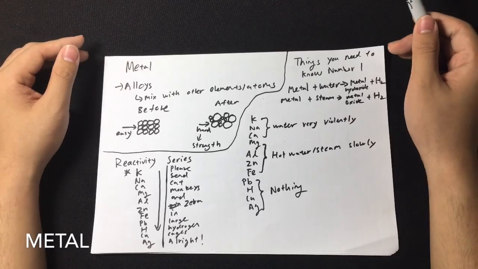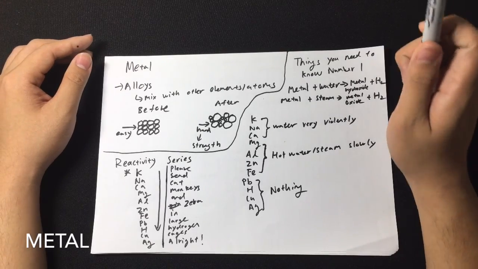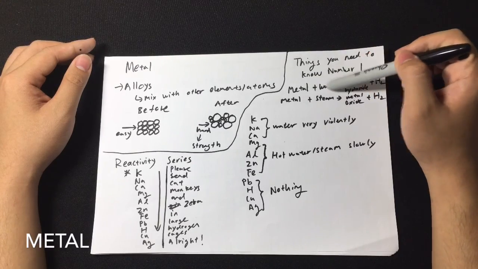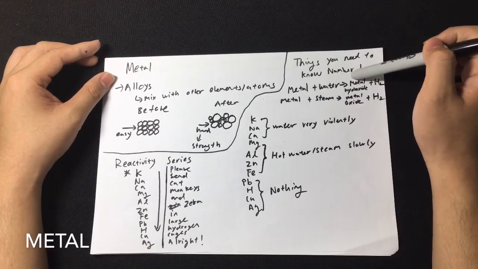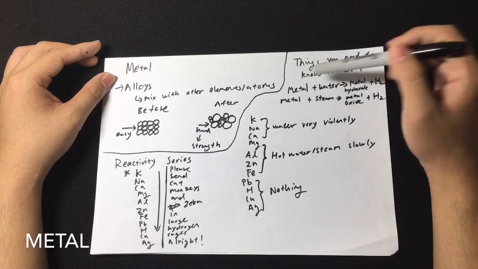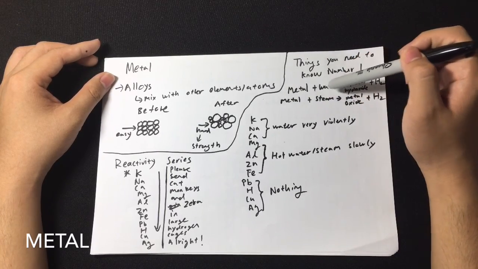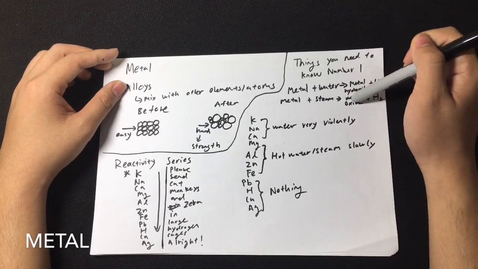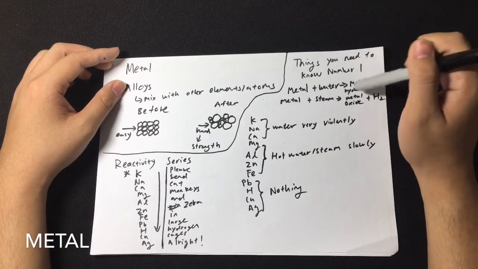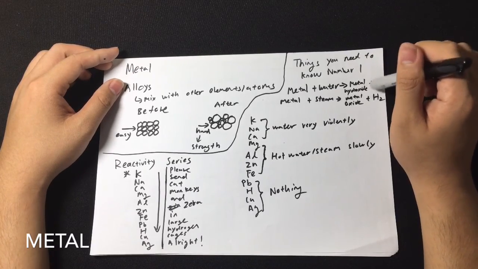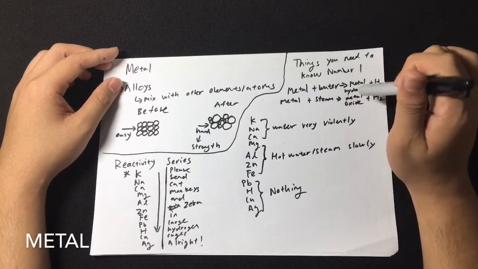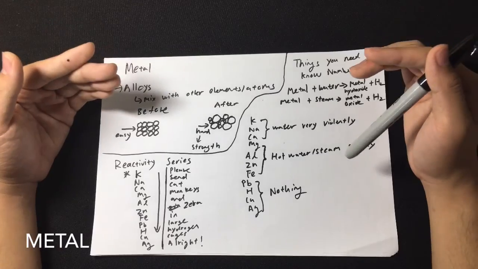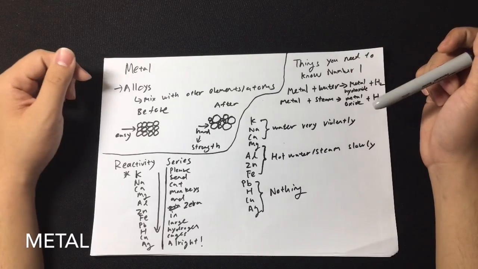The first important thing that you need to know for this chapter is that metal is able to react with water. Once metal reacts with water, you will expect to produce a metal hydroxide plus H2 gas. And metal also can react with steam, which is a more energetic form of water, and you will expect to produce metal oxide and H2 gas. Remember, this reaction is very explosive because of the presence of H2 gas. The moment you know that there's H2 gas, you're going to expect a certain level of explosion or a certain level of danger involved in this experiment.